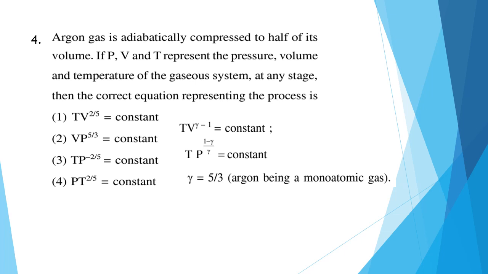If we replace V in respect of P, then we get T P to the power 1 minus gamma by gamma is constant. Now as it is given that it is argon gas and it is monoatomic, here gamma will be equal to 5 by 3. When we replace 5 by 3 in the equation, we get T P to the power minus 2 by 5 is equal to constant. So here the correct answer will be option number 3.